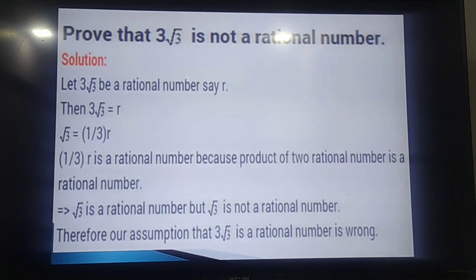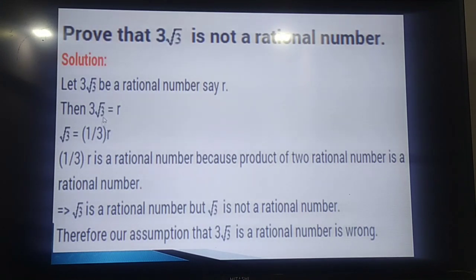So we have to start with the same contradictory statement, that let us consider that 3 into root 3 is a rational number r. We have already been given that root 3 is irrational. Now what we do? We divide this equation by 3, then root 3 equal to r by 3.